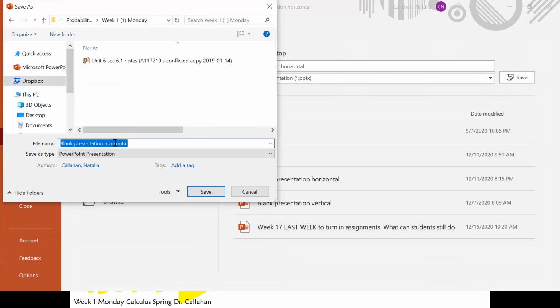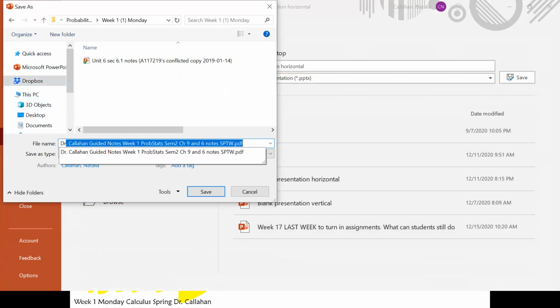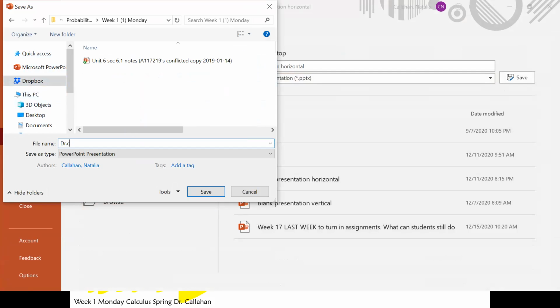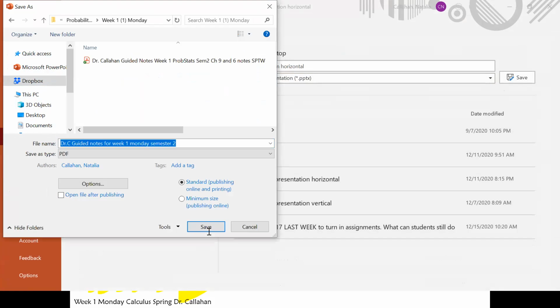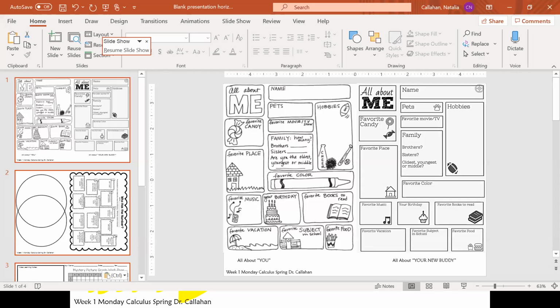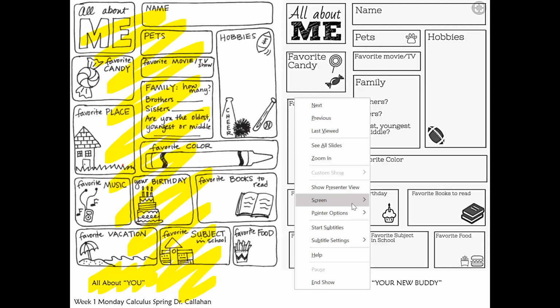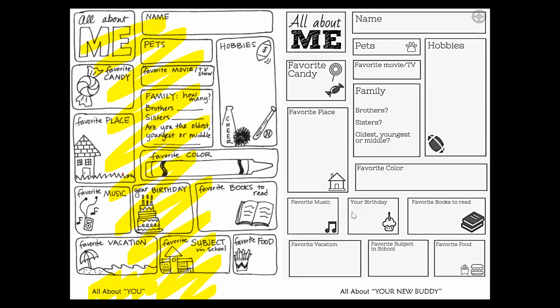Week 1 Monday. And we're just going to put guided notes for week 1 Monday, semester 2. And let's just do this as a PDF. Save. And I'm going to go ahead and make sure I attach that back to MSD.